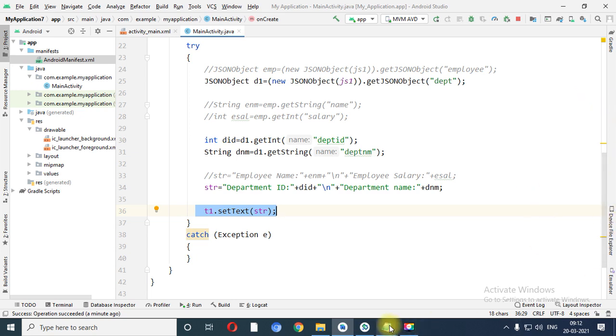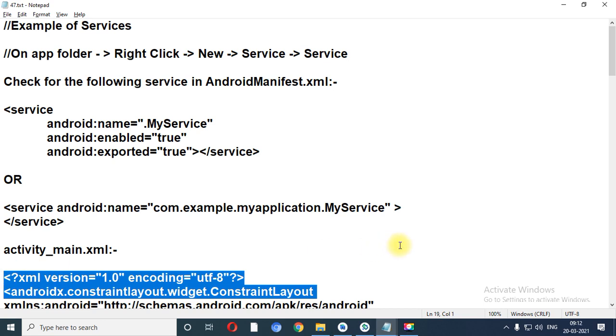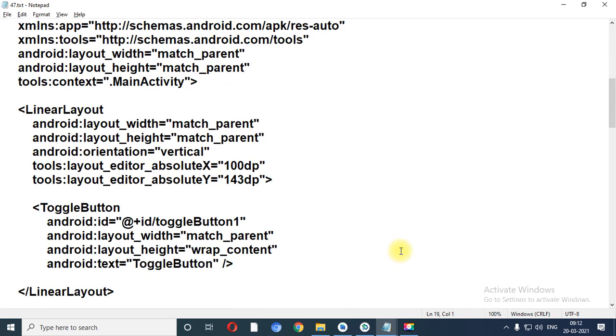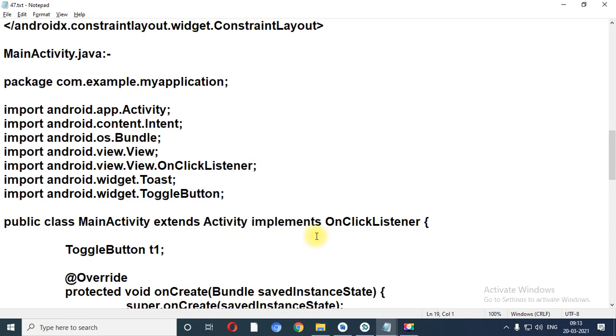Let me share the notepad file for the same. This is the first program. You can take a screenshot of this program and write it in the journal. Over here our designing file is completed.